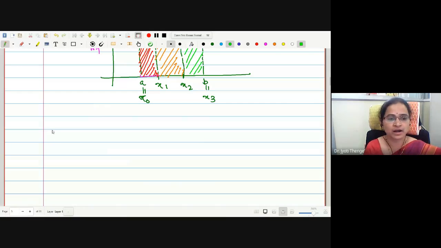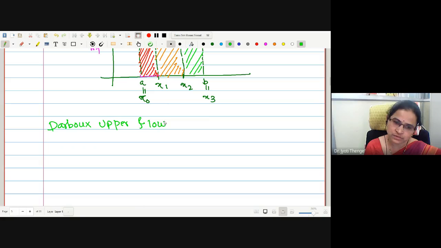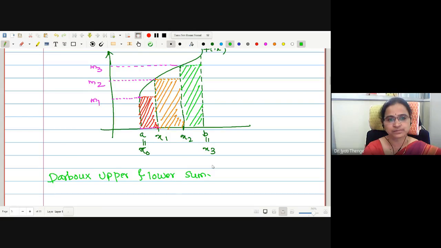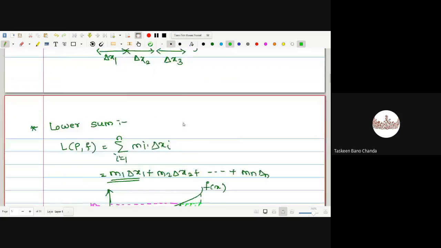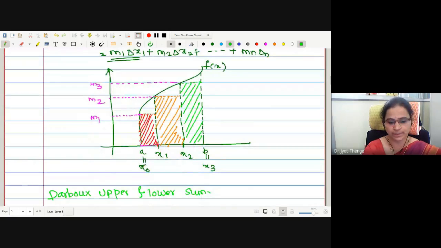Both the sums were defined by the mathematician Darboux. Therefore, those are also called Darboux upper and lower sums. Any difficulty about the sums? This is upper sum. This is lower sum.